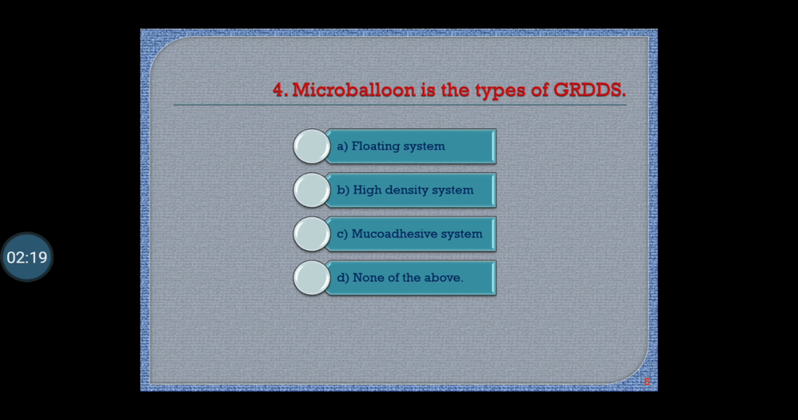Question number 4. Microballoon is the type of gastroretentive drug delivery system. Option A floating system, option B high density system, option C mucoadhesive system, option D none of the above. Correct answer is floating system. Microballoon is the floating type system of gastroretentive drug delivery systems.